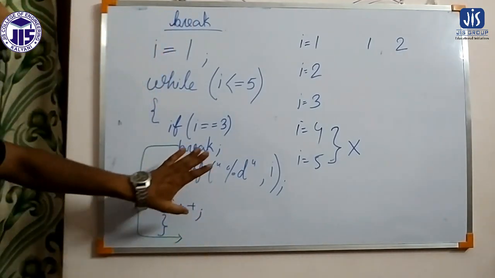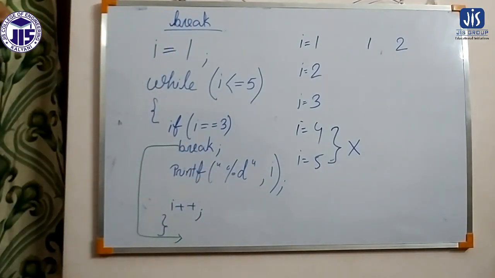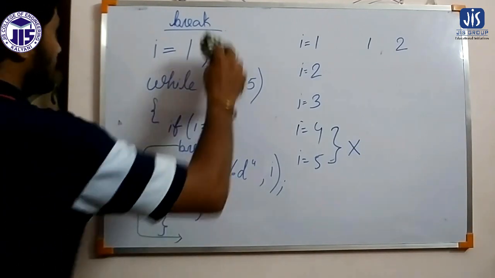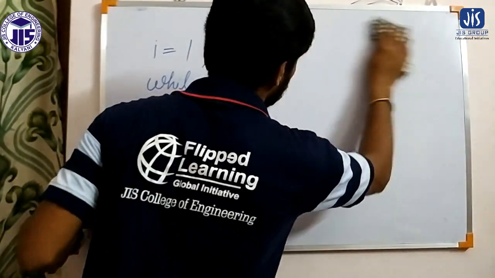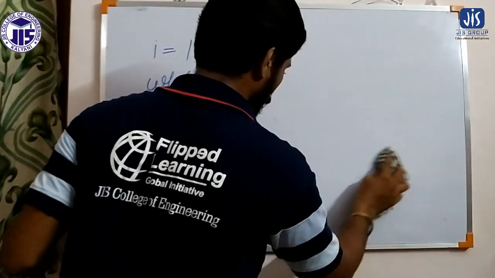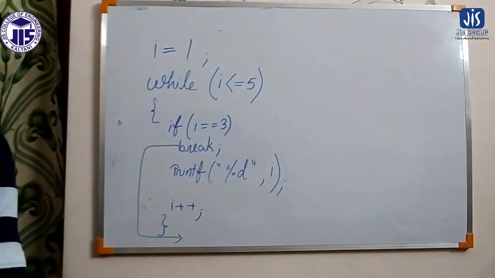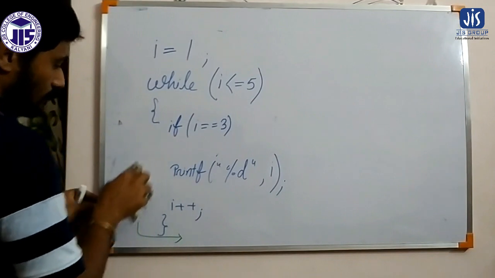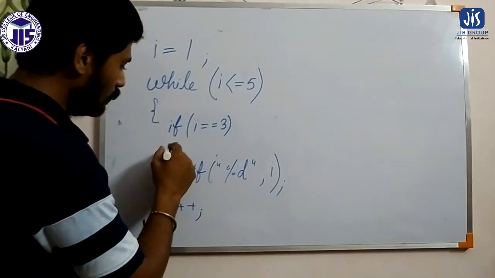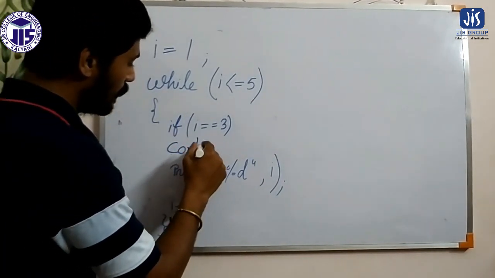Now, let us replace the break statement with the continue statement and see what happens. So here I write continue, replacing the break.